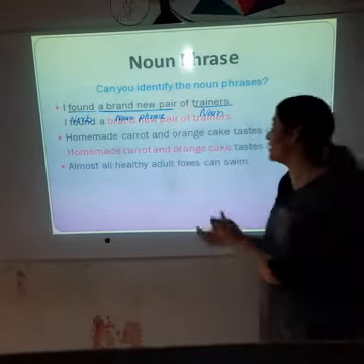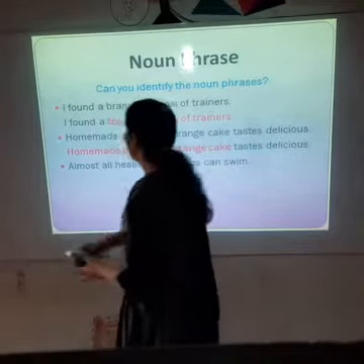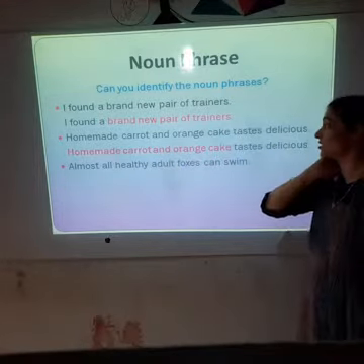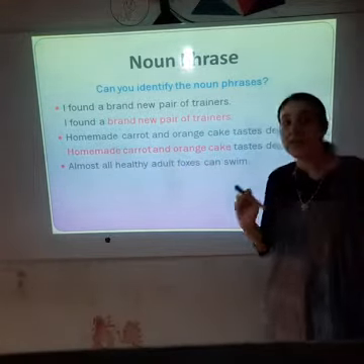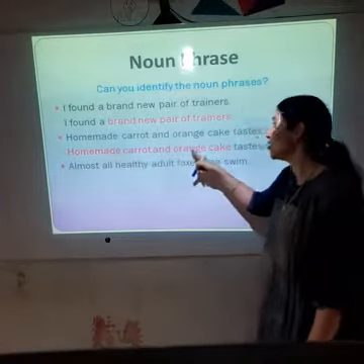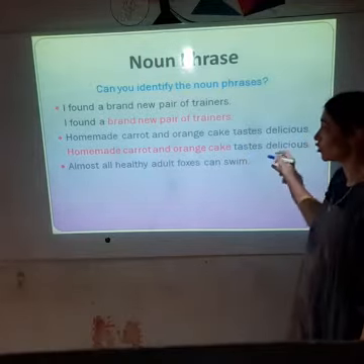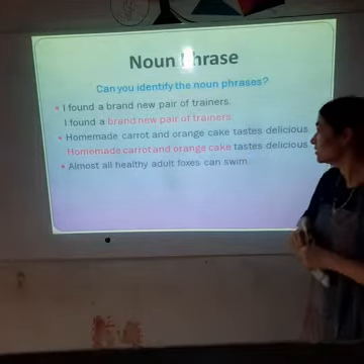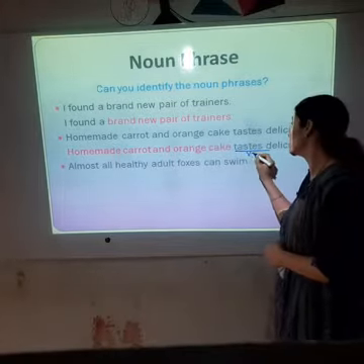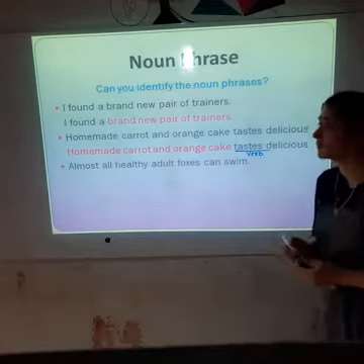Coming to the next part. Homemade carrot and orange cake tastes delicious. Now what tastes delicious? Homemade carrot and orange cake tastes delicious. So here something is tasting. Taste is an action word, so it is a verb.